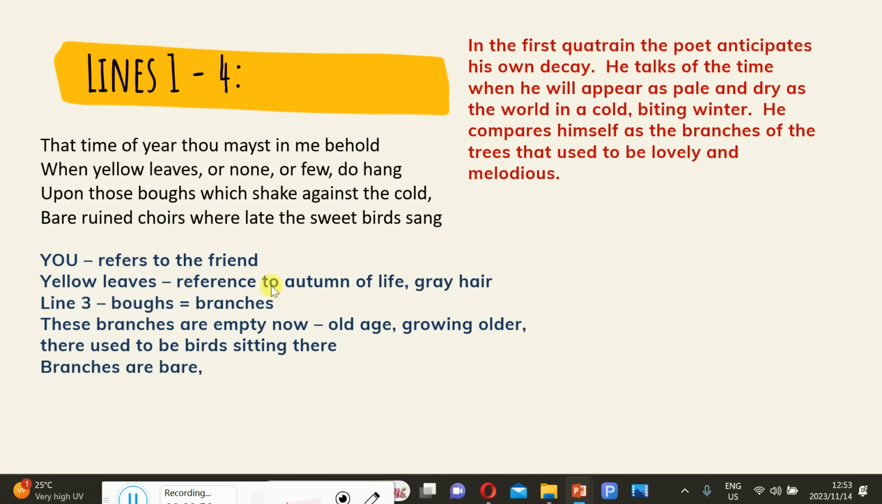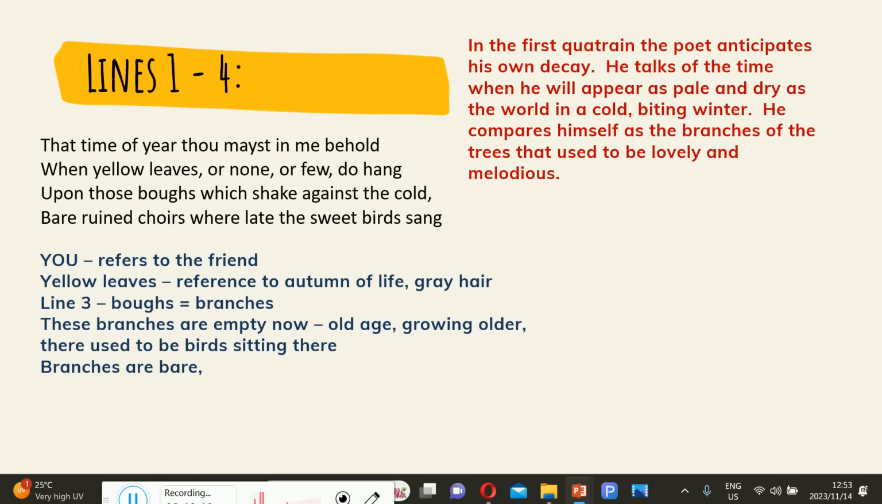Yellow leaves refers to the autumn of life. Gray hair. Line 3, boughs. It means what? The branches, like I've already stated. These branches are empty now, meaning old age or growing older. There used to be birds sitting there. The branches are now bare because, remember, the leaves no longer do what? Hang. So he uses those images.